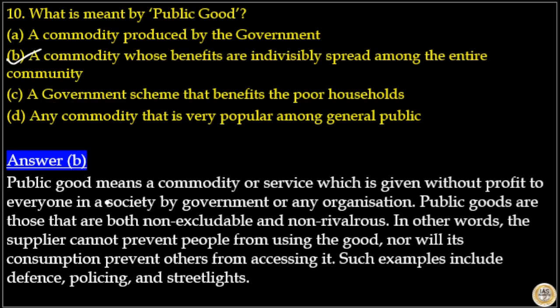Public goods means a commodity or service which is given without profit to everyone in a society by the government or any organization. Public goods are those that are both non-excludable and non-rivalrous. In other words, the supplier cannot prevent people from using the good, nor will its consumption prevent others from accessing it. Such examples include defense, policing, street lights. So here the answer to this question is option B.